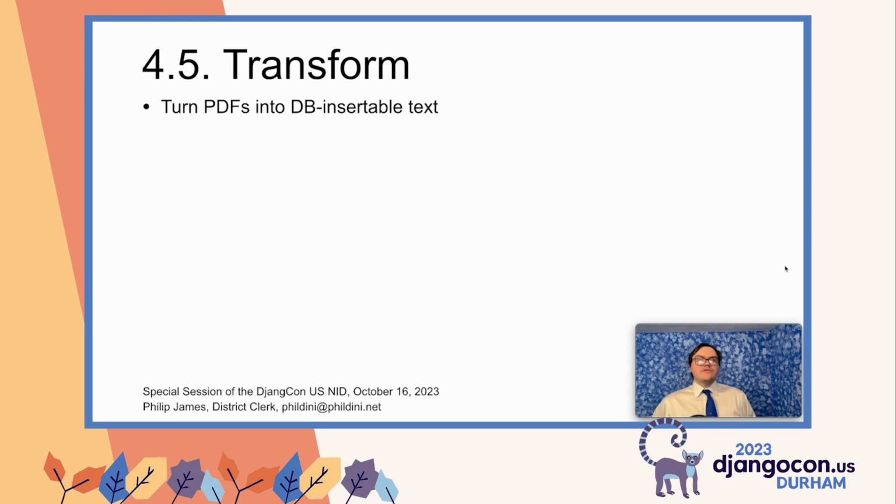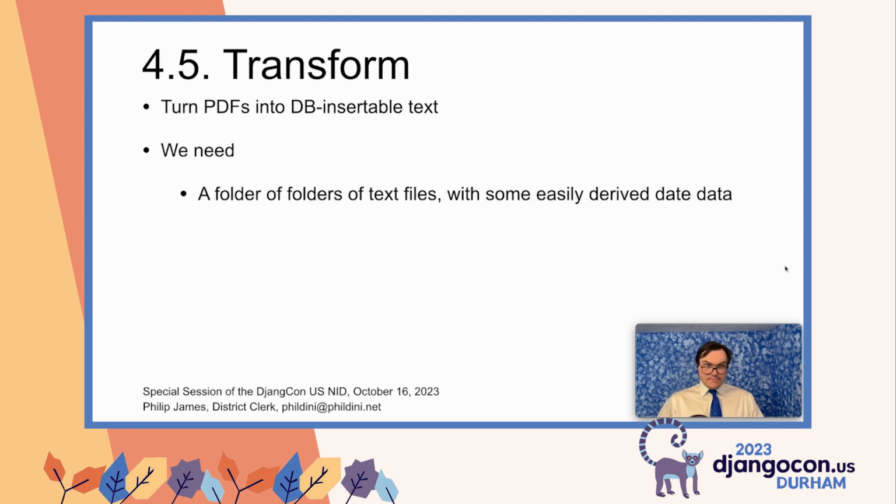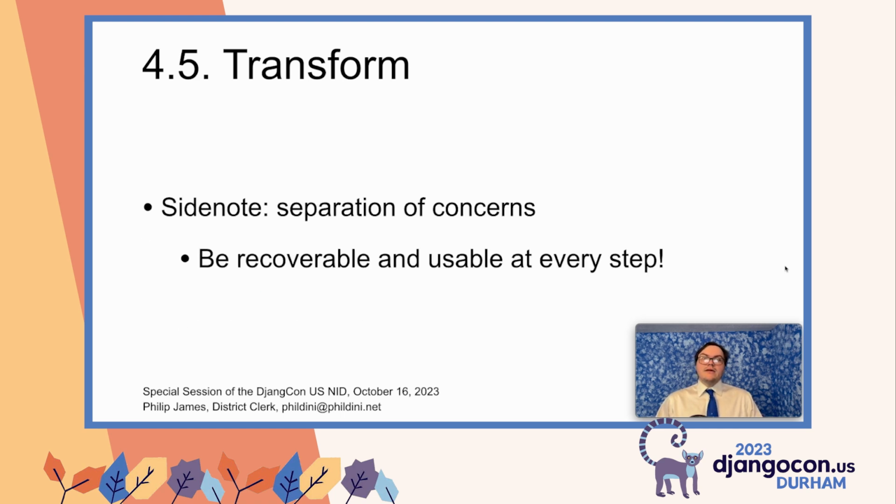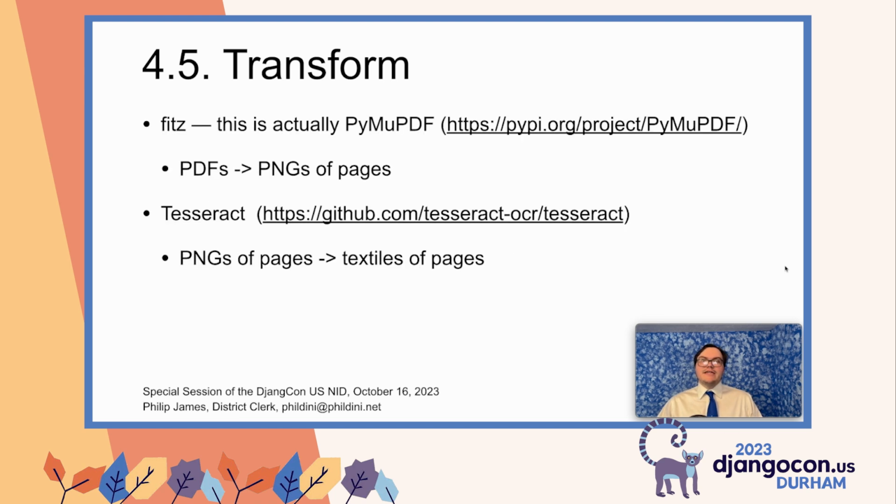Now we come to transform. We need these PDFs to be DB insertable text. They need to be not a PDF. They need to be just text strings that can go straight into a database. We need a folder of folders of text files, again with some easily derived date data. We have Python. We need a tool for exporting. So again, I'm just going to keep mentioning this. We are separating concerns. We are trying to be recoverable and usable at every step so that we can see whether the previous step worked the way we intended it to.